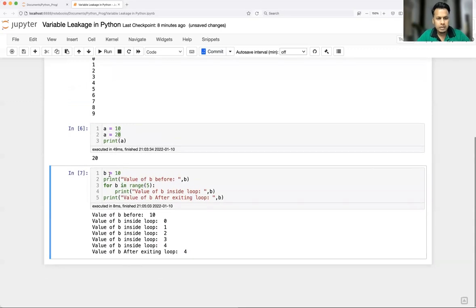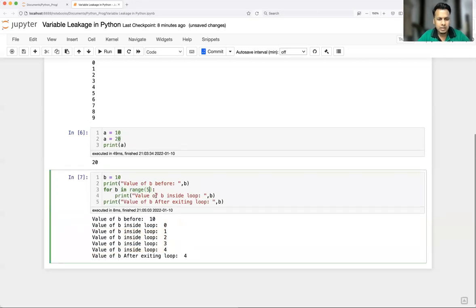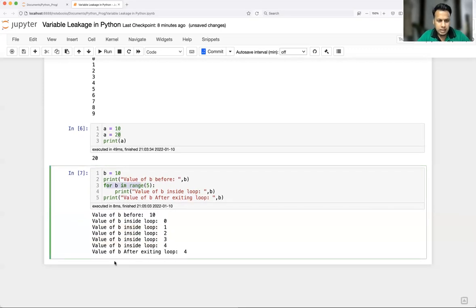Before the for loop I have defined b equal to 10, so it is giving value of b before as 10. That's correct. Up to here everything is fine, right? Now I'm defining b inside the for loop also, and it is taking the value from 0 to 4, because I have given range 5. Now the moment the for loop is over, see what value is getting printed. Value of b after exiting the for loop is still 4. Why is it 4? This is what is known as variable leaking.